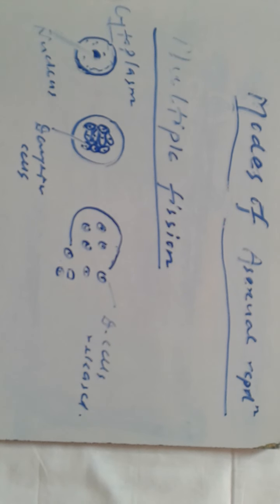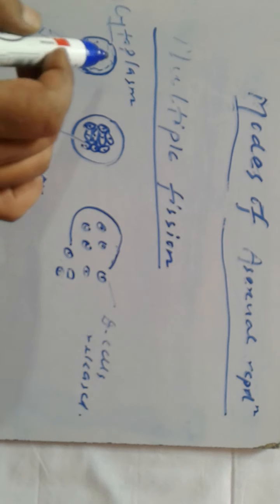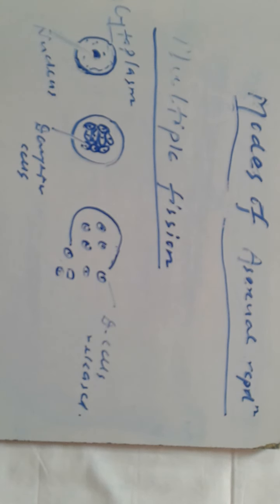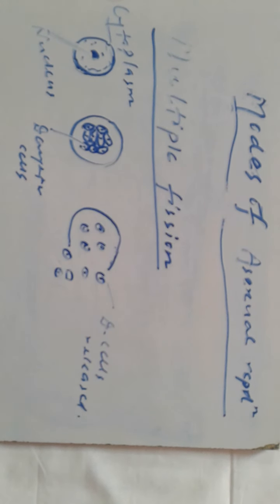Have a look at the second figure. We find here cytoplasm and nucleus. So what happens in multiple fission? Multiple means many. Due to the division of the parent body, many small daughter cells are formed, and when they find favorable conditions, they grow into adults.